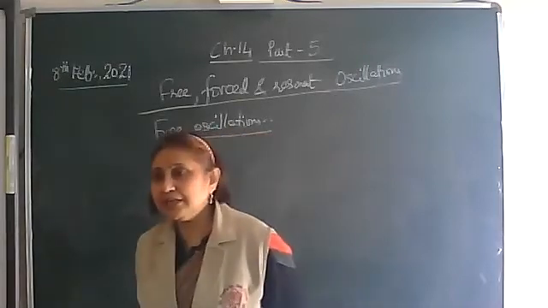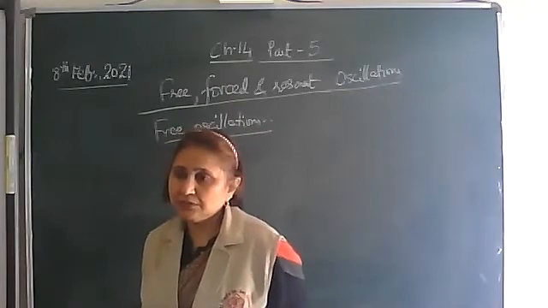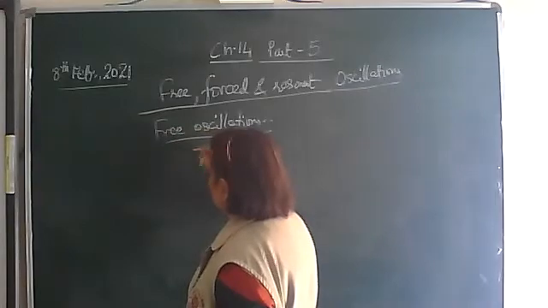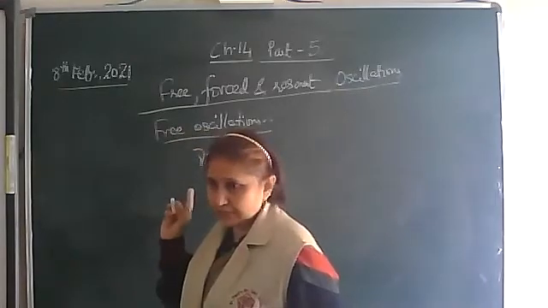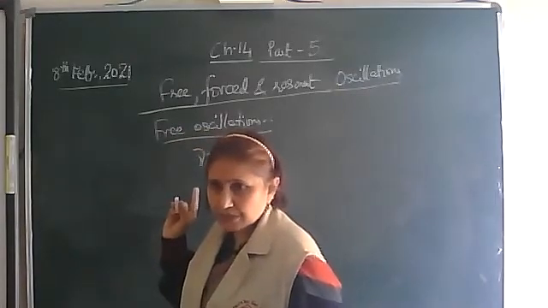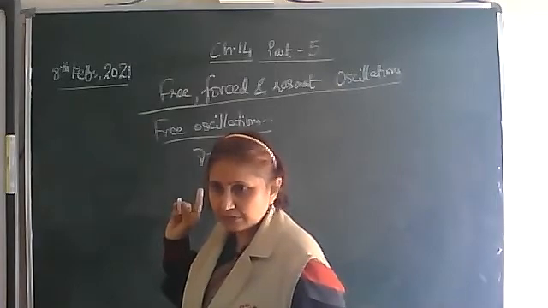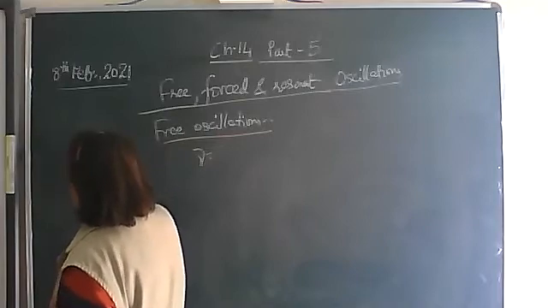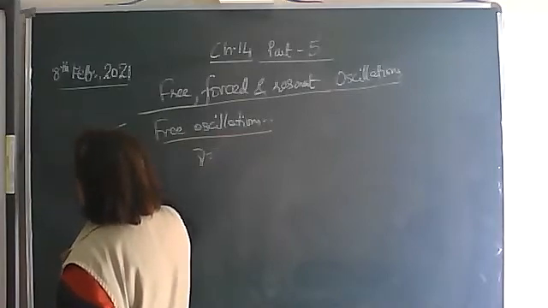For example, in case of a simple pendulum, what is the frequency of an oscillating pendulum? It is the reciprocal of the time period, and the time period we know is equal to 2 pi under root L by g.